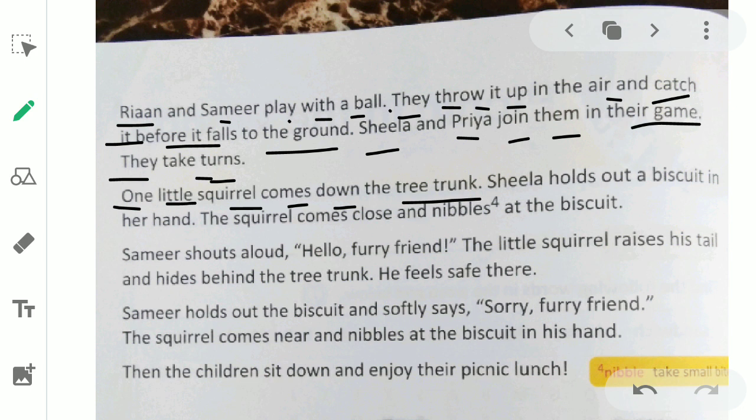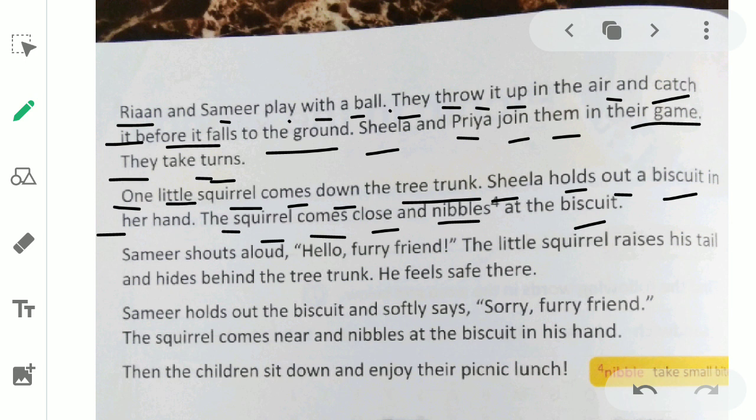Like a stem, so trunk we can say a stem-like part of the tree. So the squirrel came down. Sheila holds out a biscuit in her hand. Sheila had a biscuit in the hand. Sheila is having a biscuit in the hand. The squirrel comes close and nibbles at the biscuit.